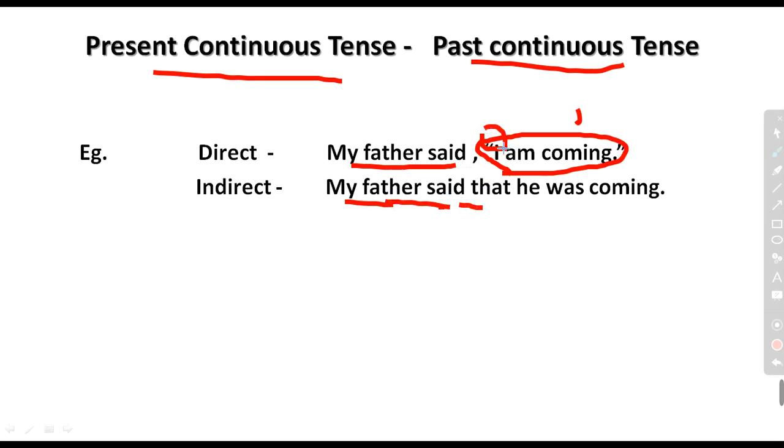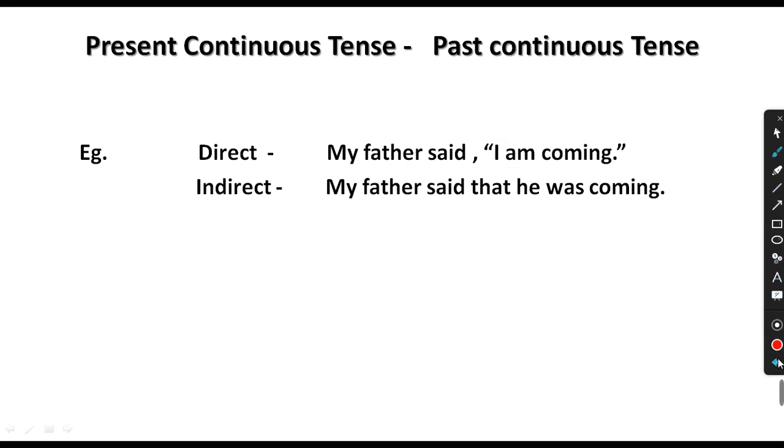Then I, who is I representing? My father, right? So for a male person, we express there he. If it was written my mother, then there we would write she. But my father is a male person, so in place of I'm coming, we will write there he was coming, because present continuous equals past continuous tense. Then easily you have to keep in your mind that if the sentence or the quoted word is in present continuous, we have to make it past continuous tense.